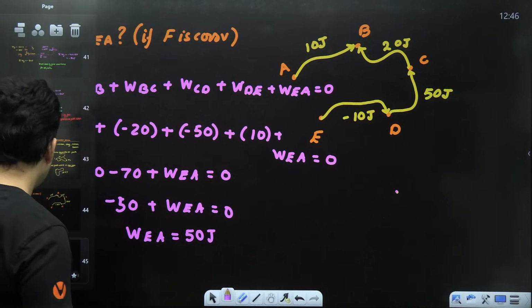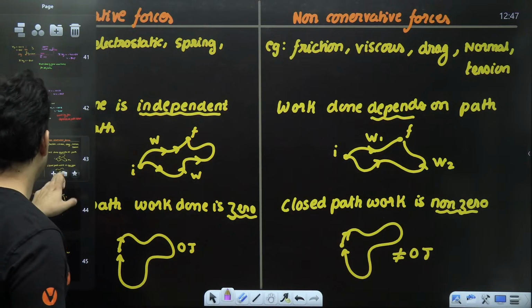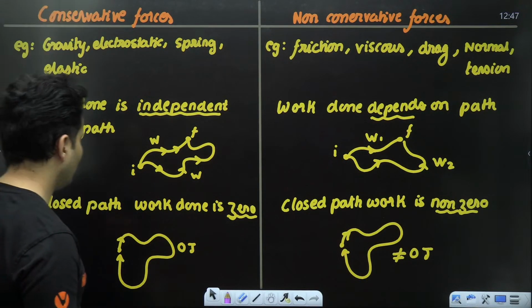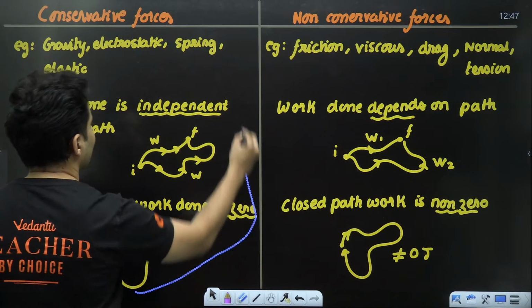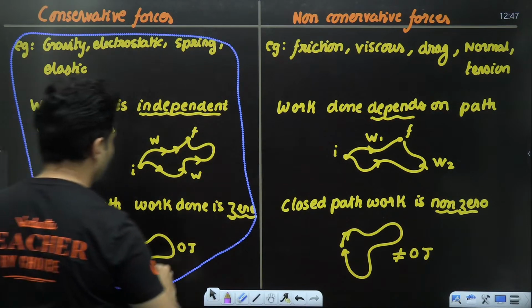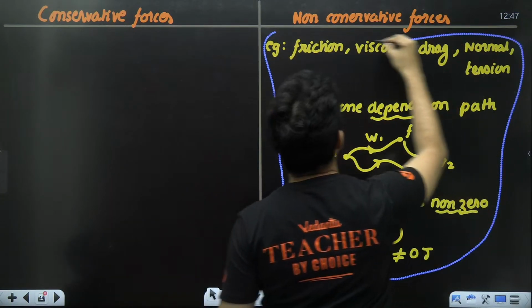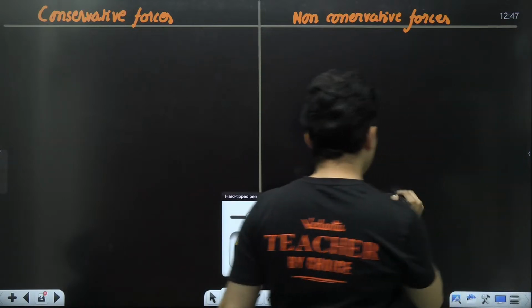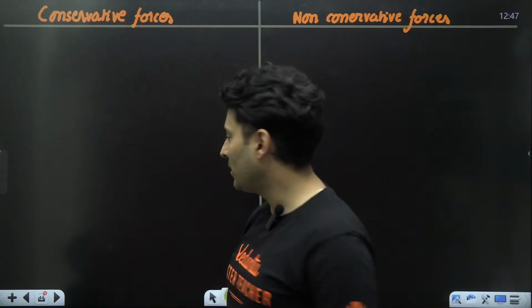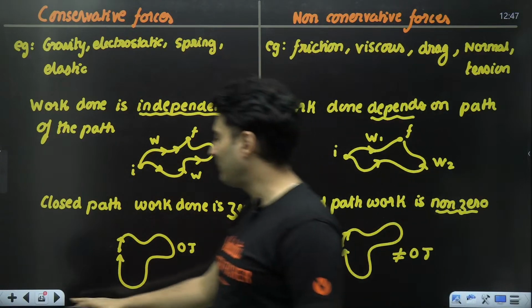So that was your conservative and non-conservative forces. But there is one more thing attached to conservative and non-conservative forces, which I have not given here, which I will put up now. Why are they called conservative and non-conservative in the first place? We understood what they mean, but why did that name come?